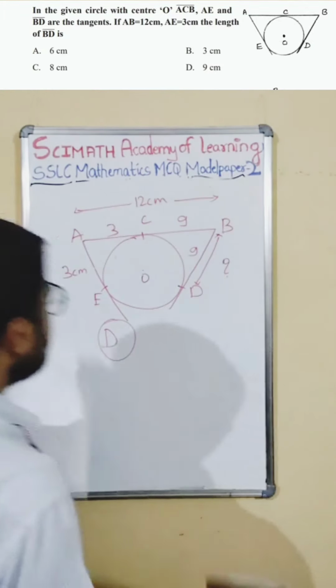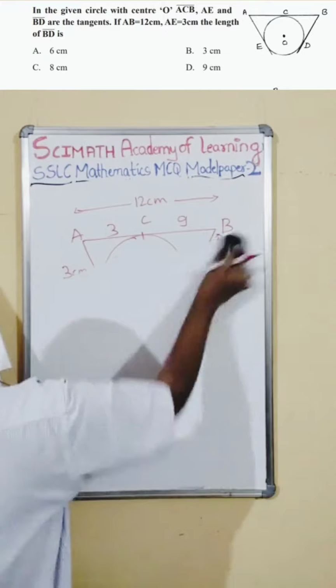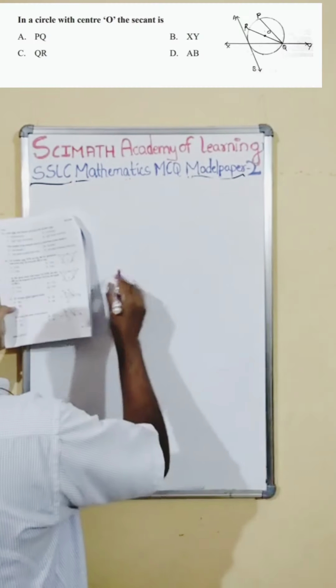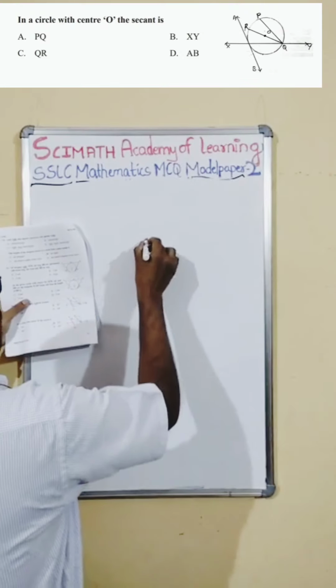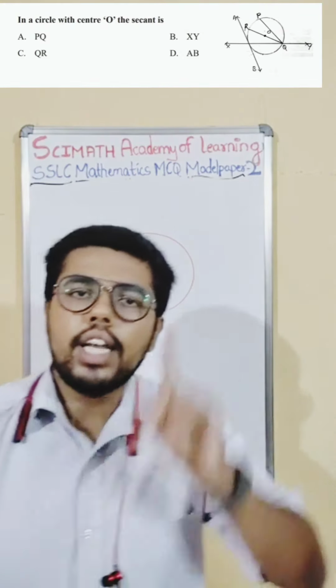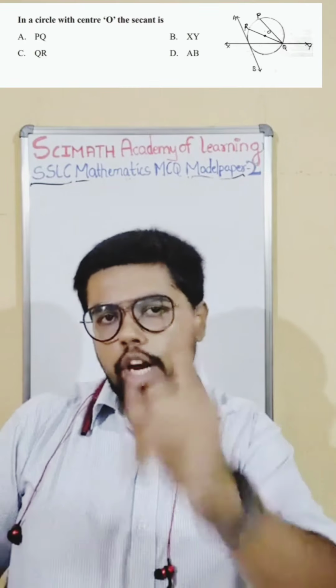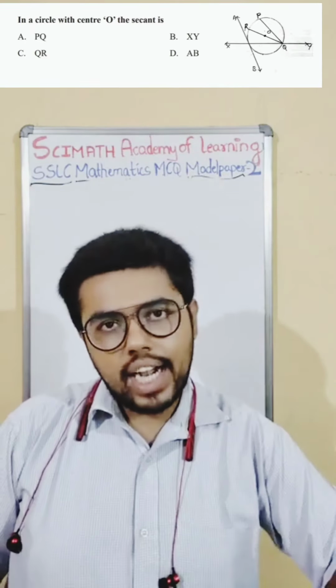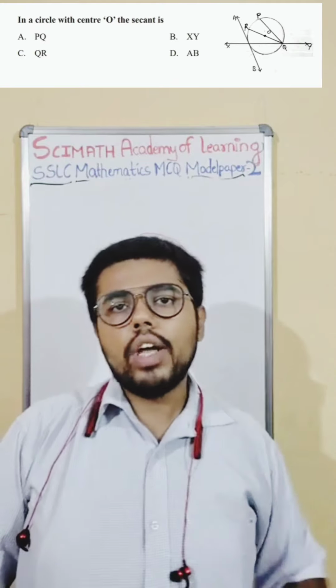Let's quickly move on to the next one. Option D is the right one. The next, 33rd one, is very easy. They are given a figure and they are asking us to find the secant. What is a secant? Just know the concept. Tangent, what is tangent? A line that touches the circle at only one point. That is tangent. What is radius? A line from the center to the circumference.